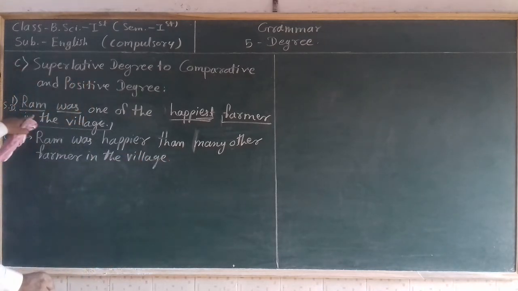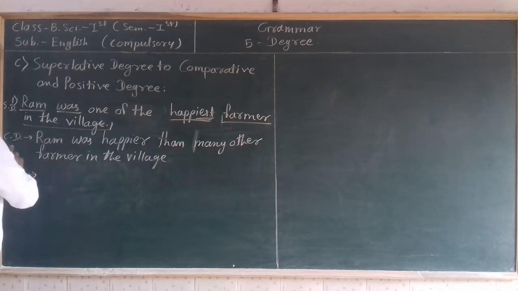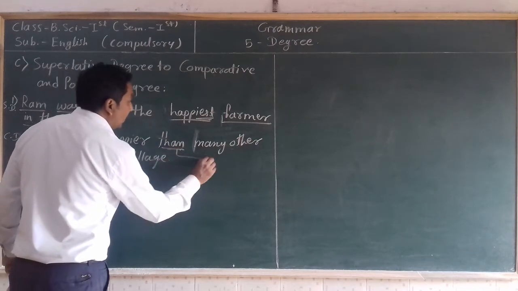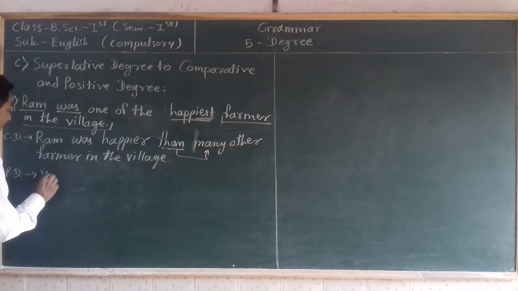If you are asked to transform this sentence into positive degree, how can we do that? For that you need to look at what is given after than in the comparative degree. If many other is given, we have to write very few.